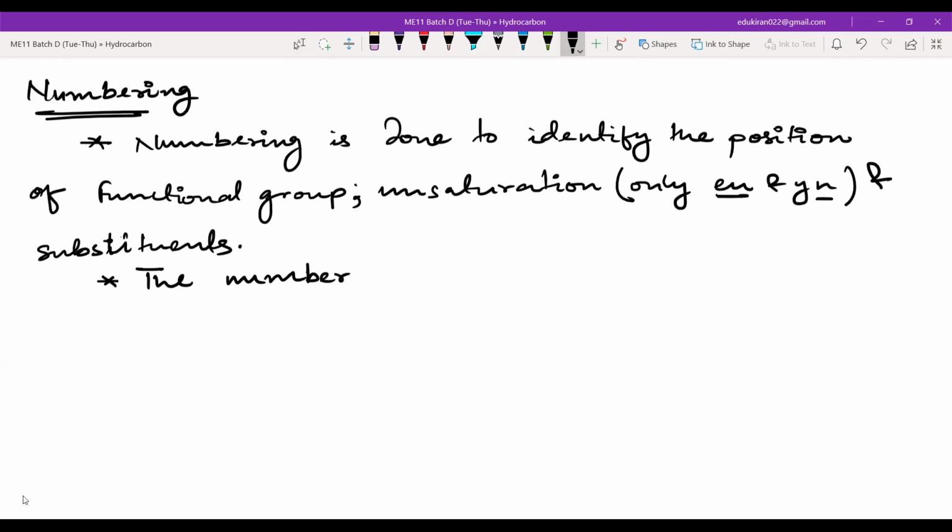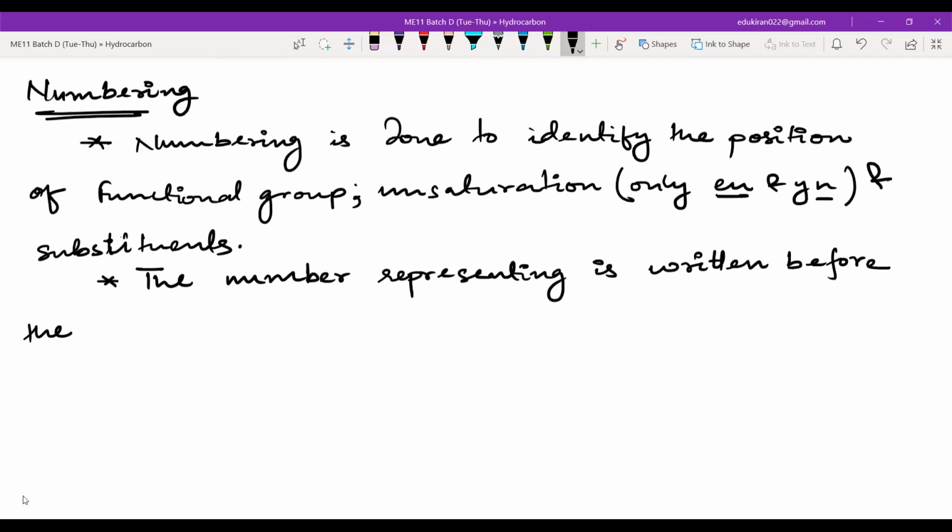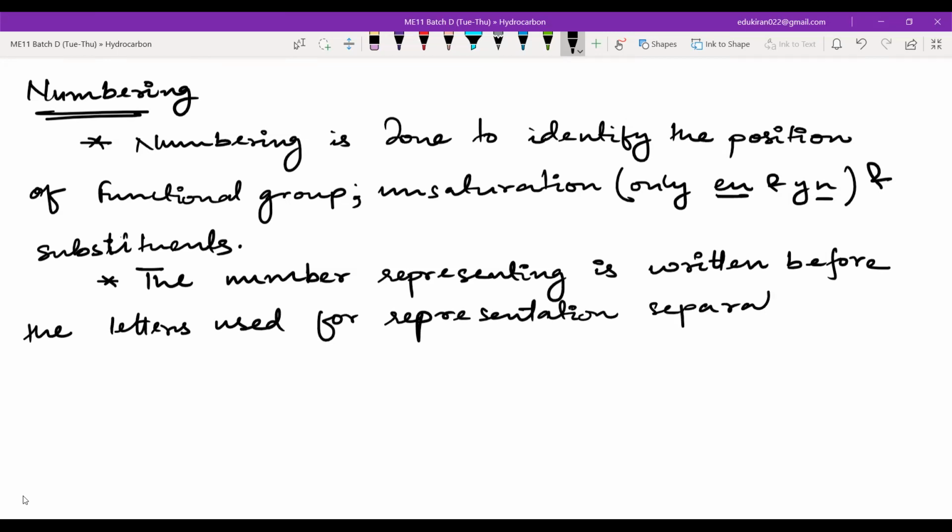The number representing position is written before the letters used for representation, separated by a dash.